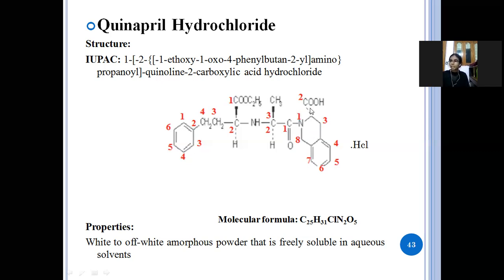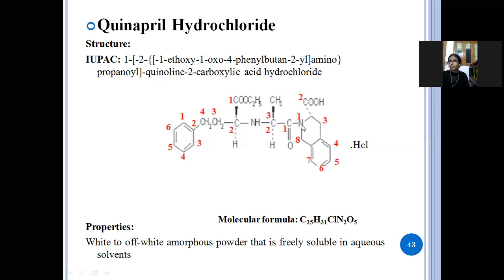In the second position the carboxylic acid is there. Here in the first position 1, 2, 3, and here one of the oxygen atoms is there. So propanol, amine, and here 1, 2, 3, 4 carbon atoms, meaning butane. So here in the first position oxygen and ethoxy group is there, and here in the fourth position the phenyl group is there.